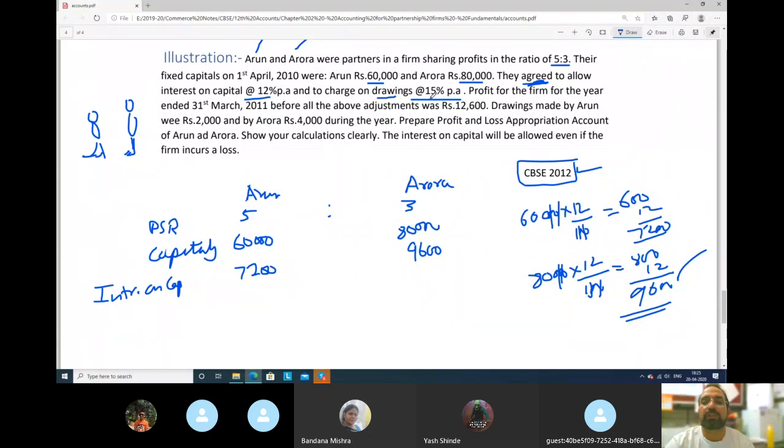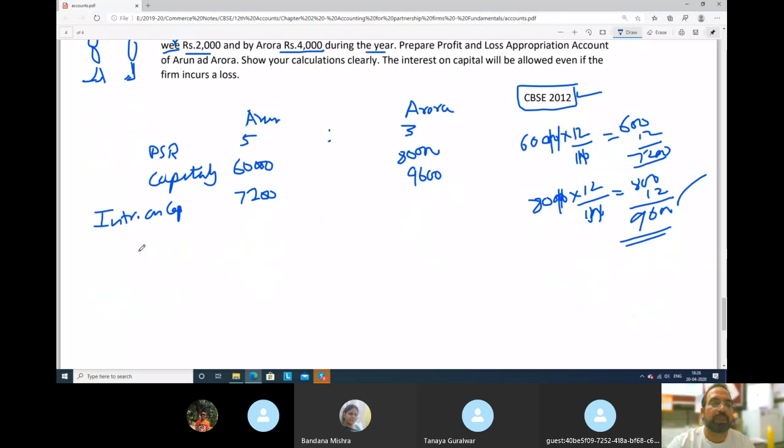So what are their drawings? The drawings made by Arun were 2,000 and by Aurora 4,000 during the year. So for 2,000 and 4,000 we will have to calculate interest. This is a very important point, guys. Please, everybody focus on this.